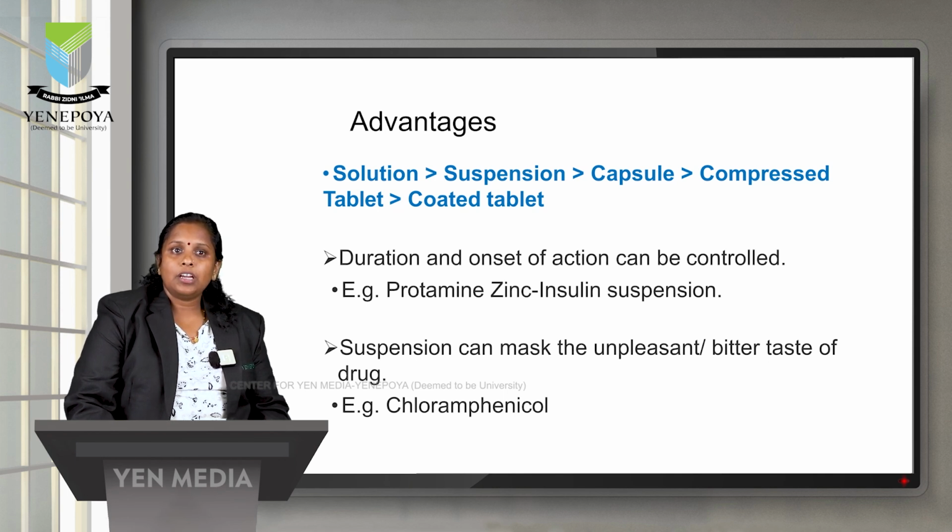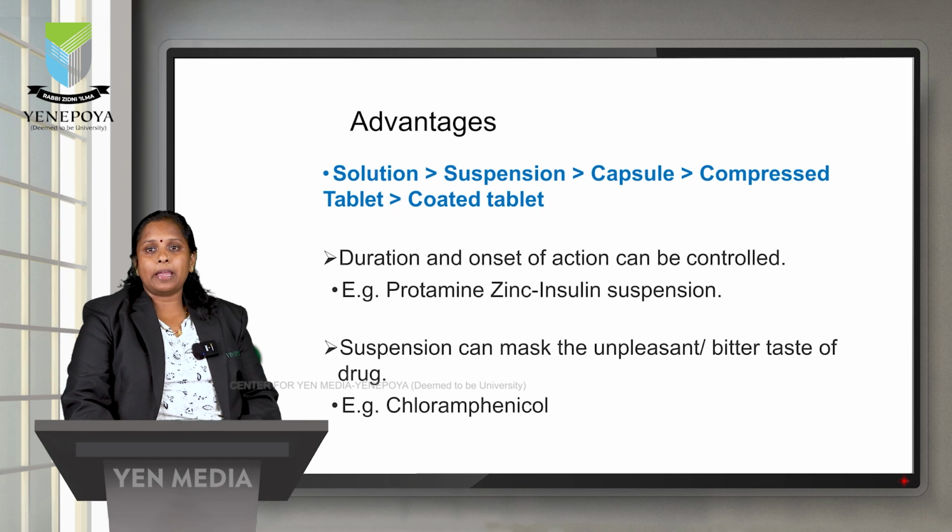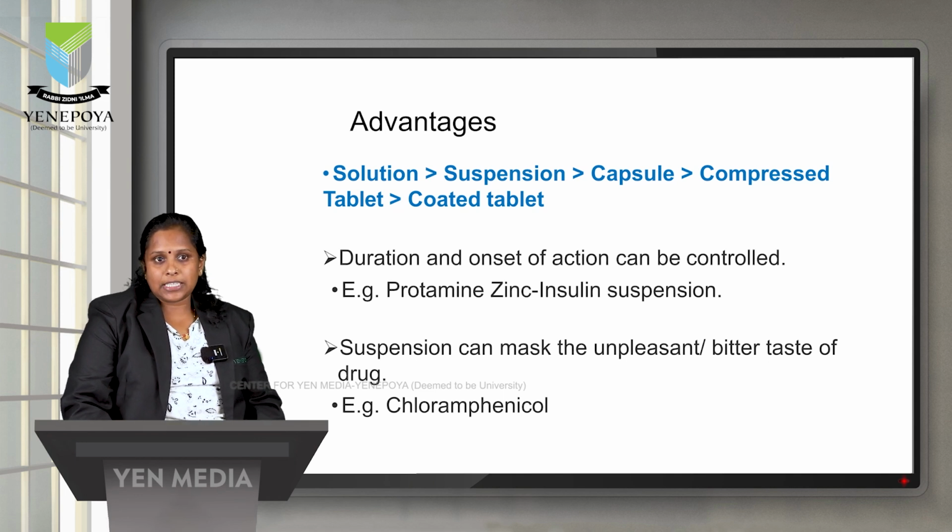And coming to onset of action, the onset of action can be controlled. They give a controlled release. When a medicine has been pre-programmed to be released, frequent dosing of the drug is not required. Instead of taking it twice a day or thrice a day, taking the medicine once will give action for a whole day. So suspension also has the parameter of controlled release.